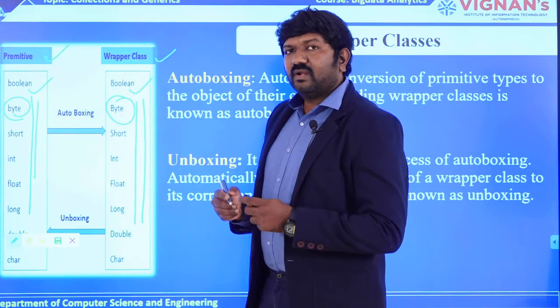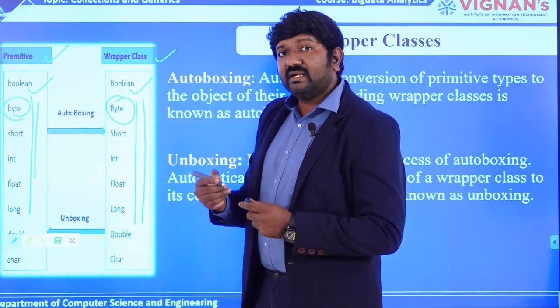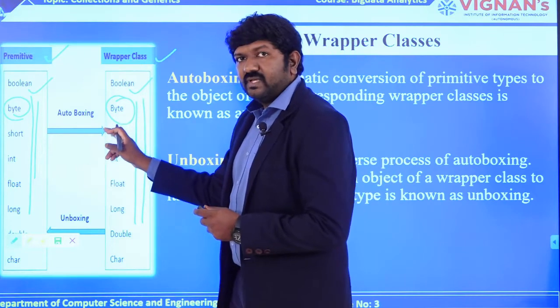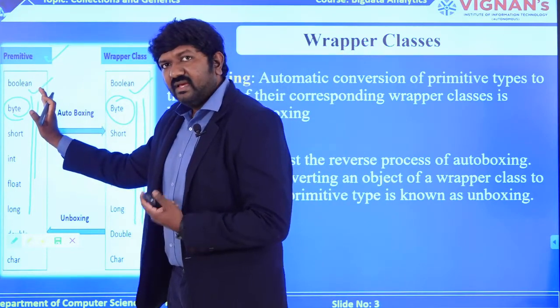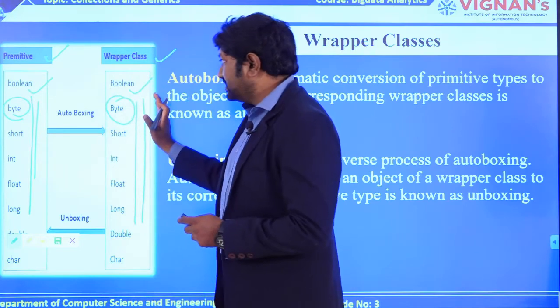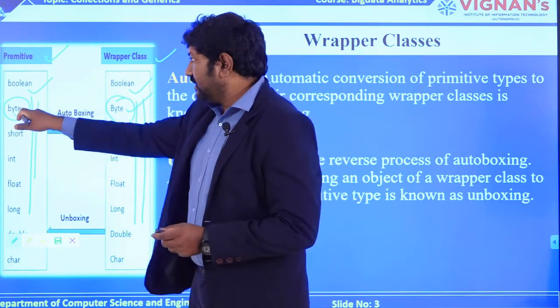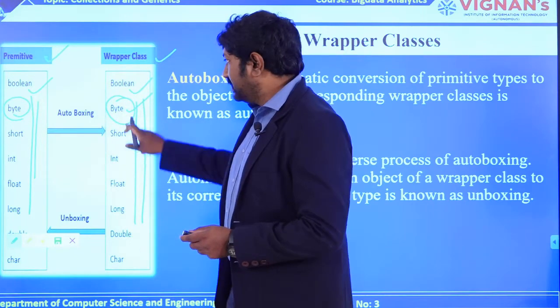That means you are going to convert every primitive data type into a wrapper class, that means into an object. So if you write byte, it's a primitive data type. If you convert the same into Byte that has been defined like here, it means that data type is being converted into an object.